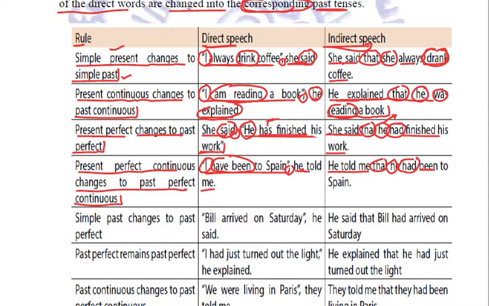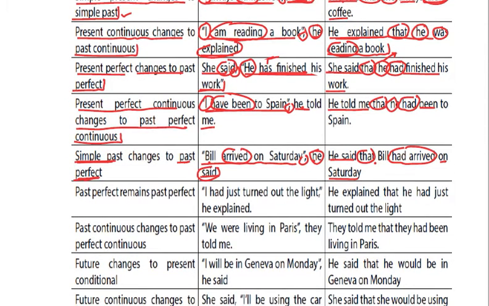Right? Next, if it is simple past, that will be converted to one higher. That is, it will be converted into past perfect. For example, "Bill arrived on Saturday," he said. So we'll start with "he said", the comma is replaced with "that". Bill, same. "Arrived" will be replaced by "had arrived on Saturday". So he said that Bill had arrived on Saturday. Clear? Let us see the next rule.